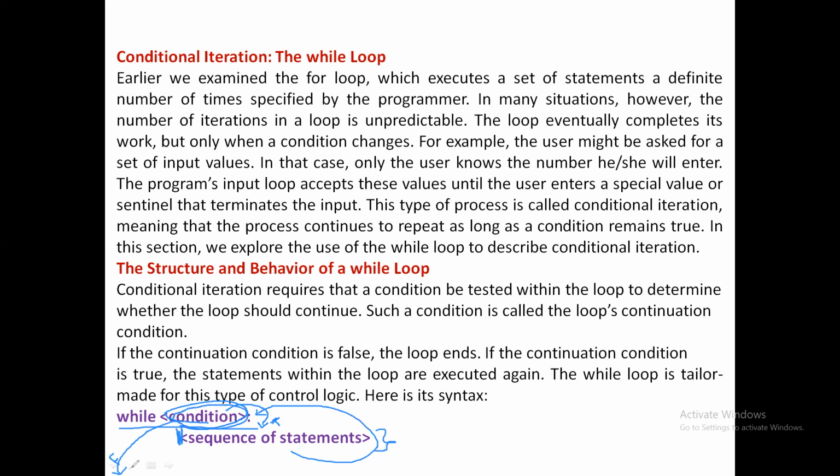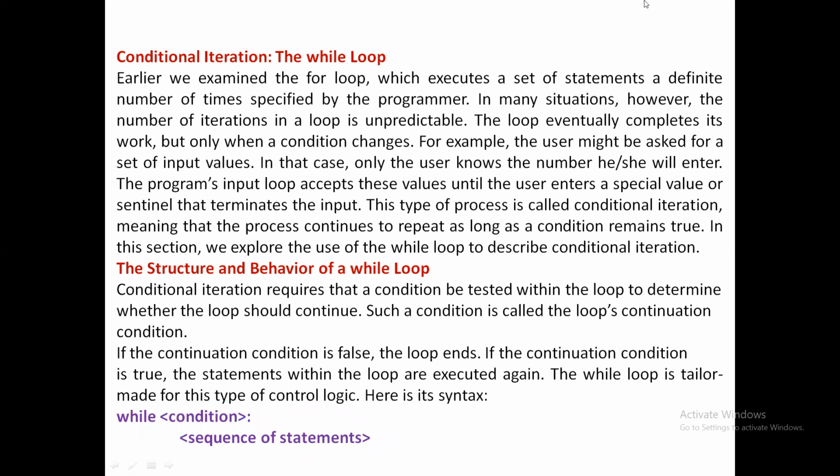Otherwise, it will be terminated. That is the reason why the while loop is basically used for conditional iteration, because it works based on condition testing. This is also called an entry controlled loop, as whether you enter inside the loop's body or not is decided at the beginning of the loop itself by testing the condition.